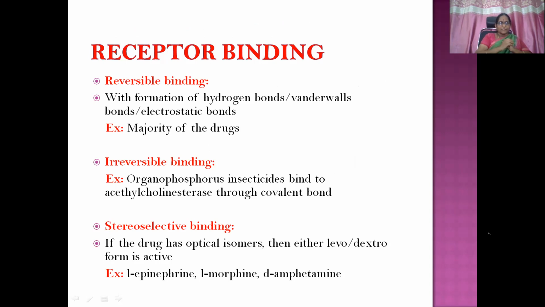An example is organophosphorus insecticides binding to acetylcholinesterase through a covalent bond. And there is another binding known as stereoselective binding. If the drug has optical isomers, then either the levo form or the dextro form will be active. Examples are levoepinephrine, levomorphine, or dextroamphetamine.